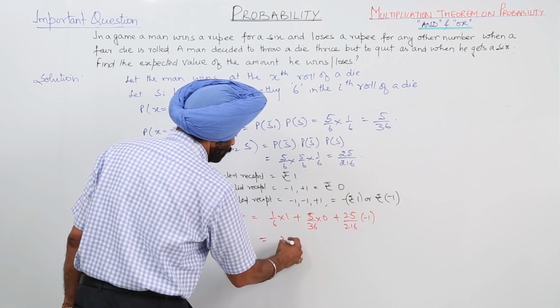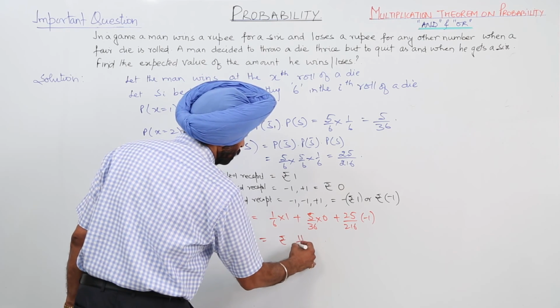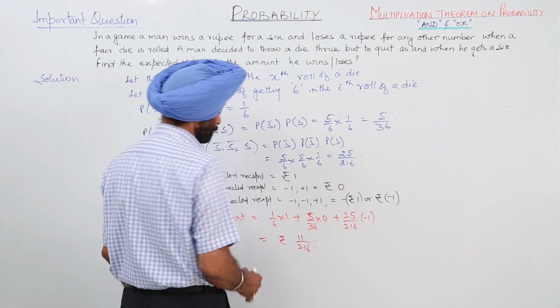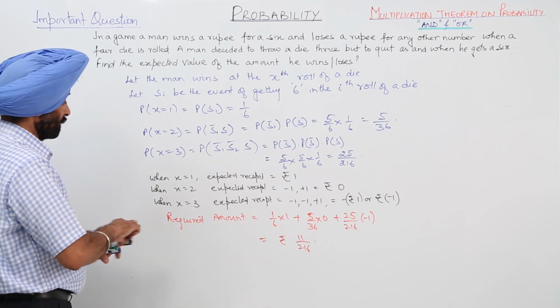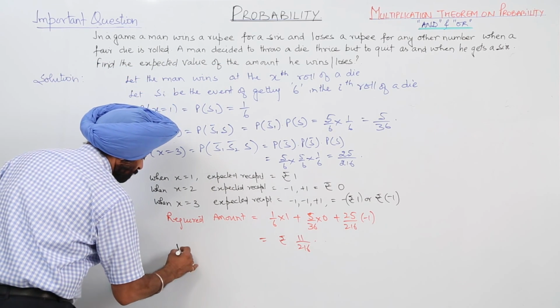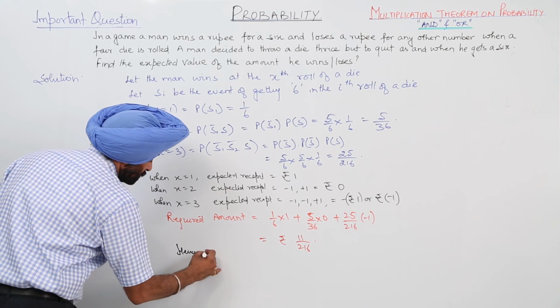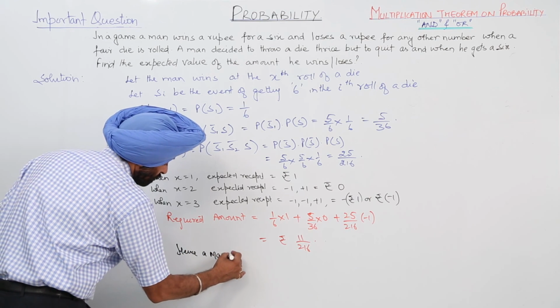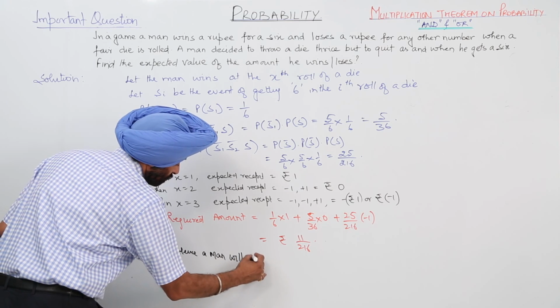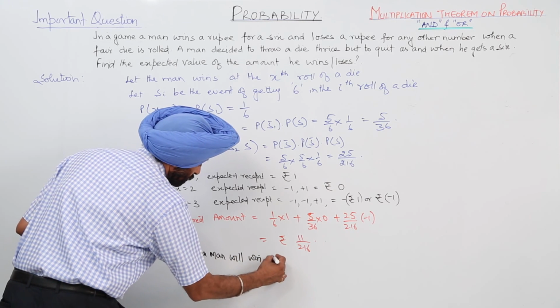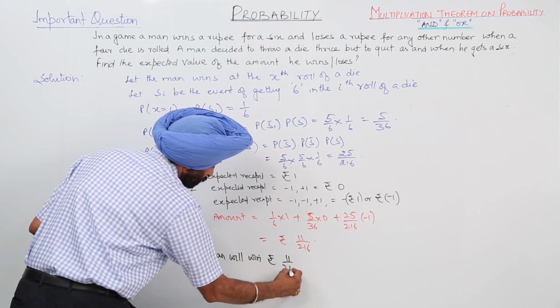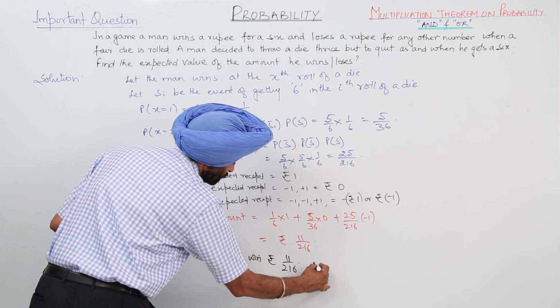And after solving we are getting rupees 11 upon 216. Hence a man will win rupees 11 upon 216. This is the answer.